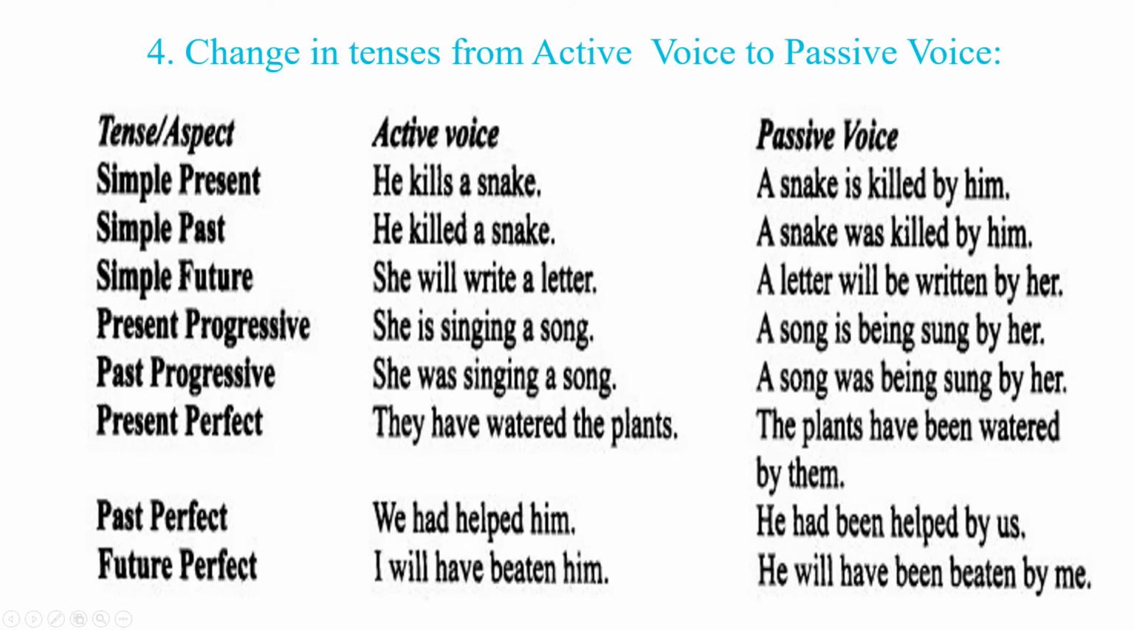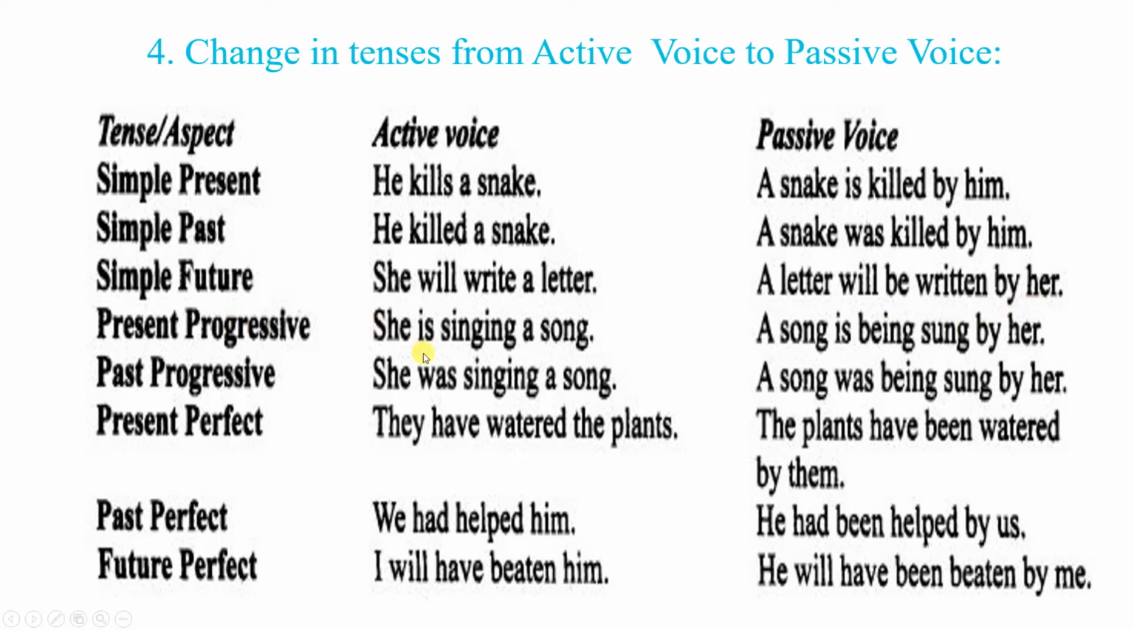Now the change in tense from active voice to passive voice, according to our tenses chart. Simple present: He kills a snake. In passive: A snake is killed by him. Past: He killed a snake. A snake was killed by him. Simple future: She will write a letter. A letter will be written by her.